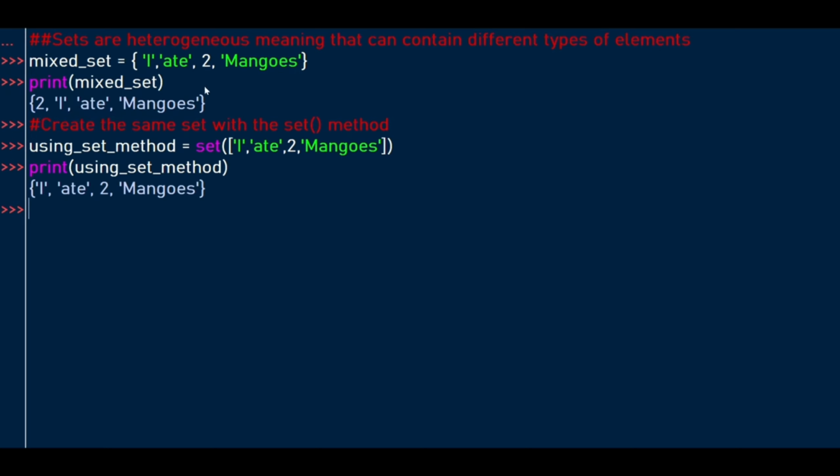You see the way they are ordered here, and the order here is totally different. So I wanted you to note that sets are unordered, and when we try to check the type, it says the set type.